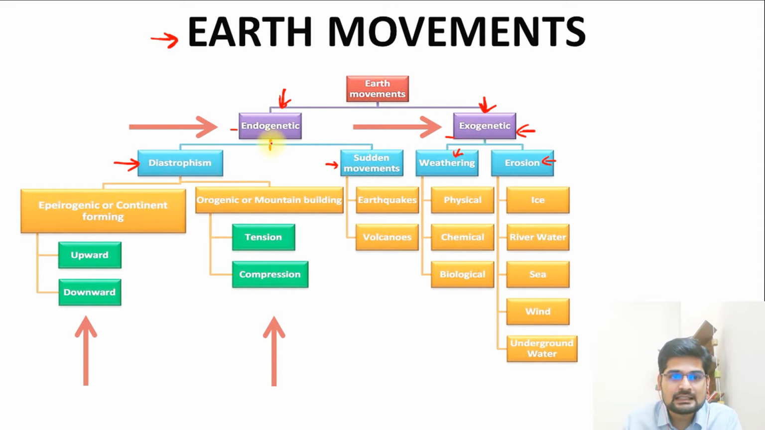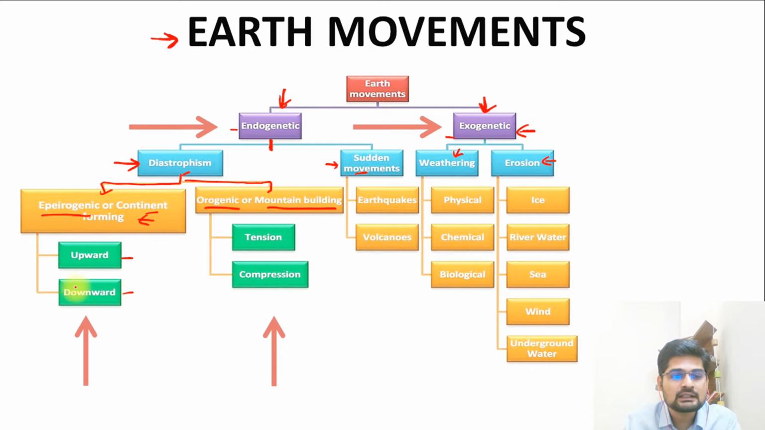When we see this flow diagram, under endogenetic we have diastrophism and sudden movements. Within further classification, we see that diastrophic movements have been further classified into two broader categories, that are Epeirogenic or continent forming forces and orogenic or mountain building forces. These are the two major classifications of diastrophism under the endogenetic earth movements.